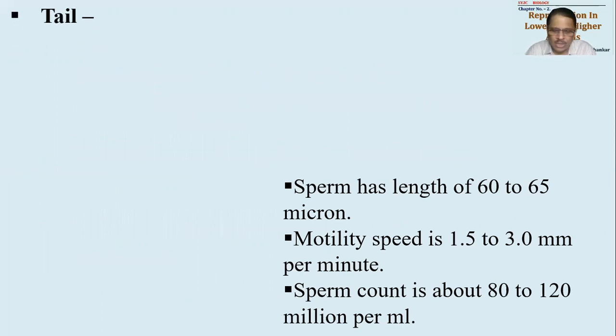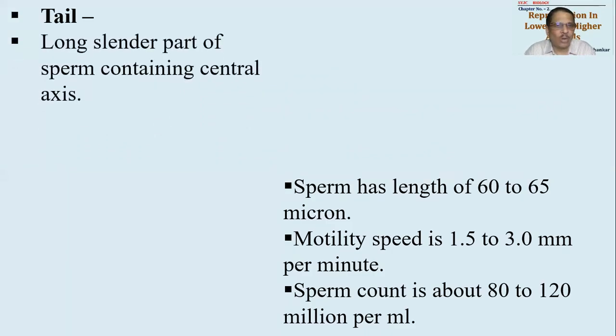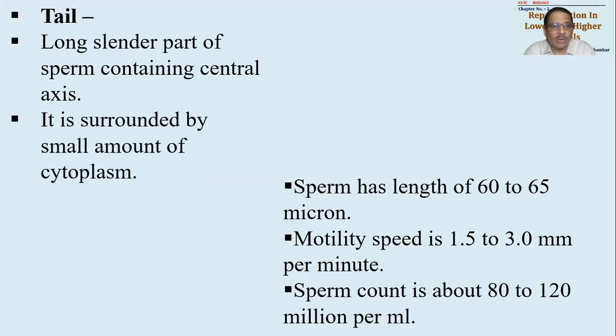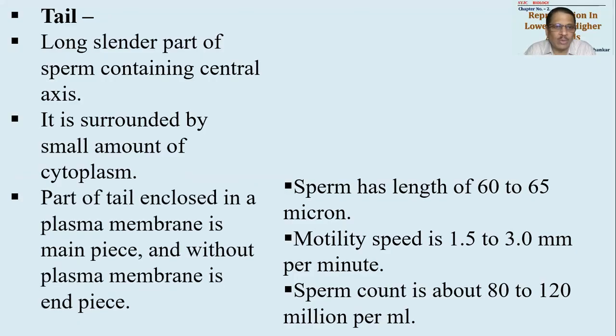Fourth region is the tail region. Tail region is a very long, thin and slender part. It is much, much longer than the head region and Nebenkern region. So this tail is the bigger portion. It is surrounded by a small amount of cytoplasm, and this cytoplasm is also surrounded by membrane. So the tail is enclosed in a plasma membrane covering. This portion is known as the main piece of the tail.